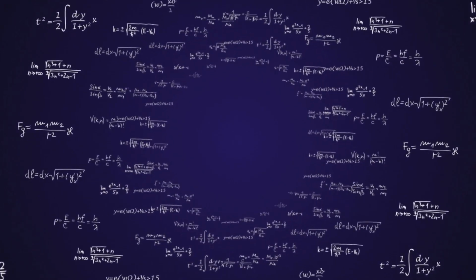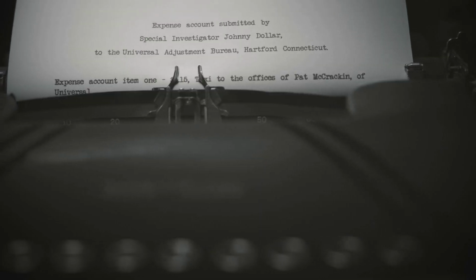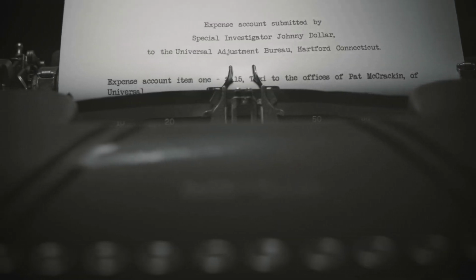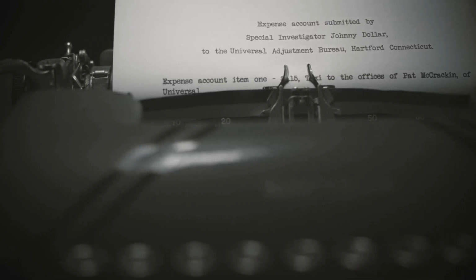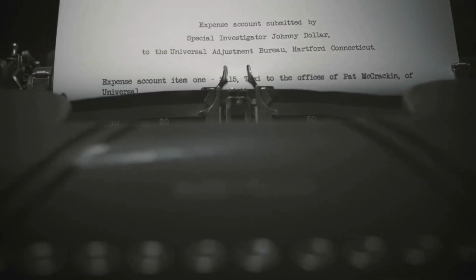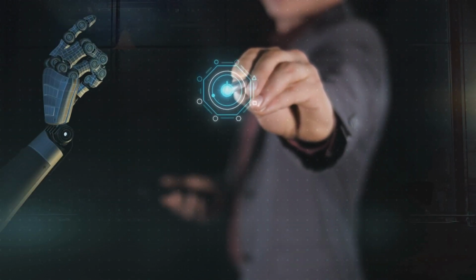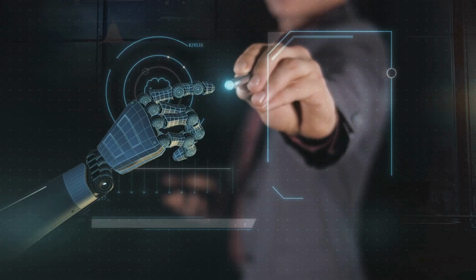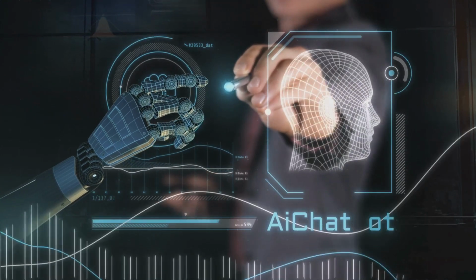Our story starts during World War II with a man named Alan Turing. Turing wasn't just a mathematician, he was a visionary. In 1950, he wrote a paper called Computing Machinery and Intelligence, where he posed the famous question, can machines think? To explore this, he introduced the Turing test, a way to measure whether a machine can mimic human behavior convincingly enough to fool a person.